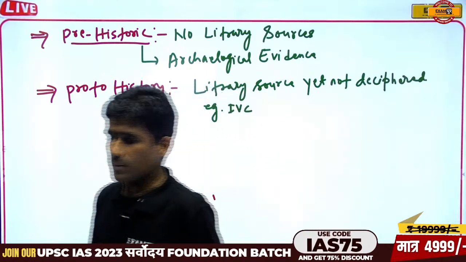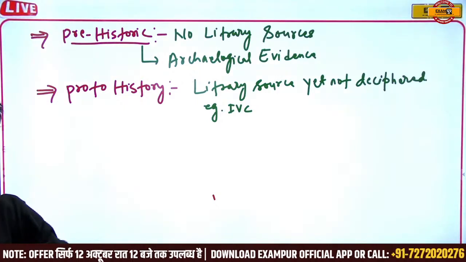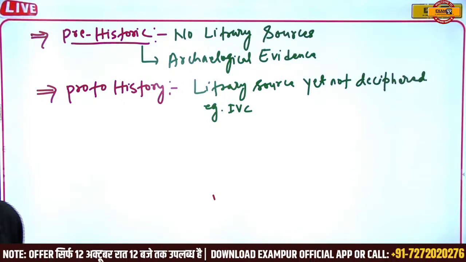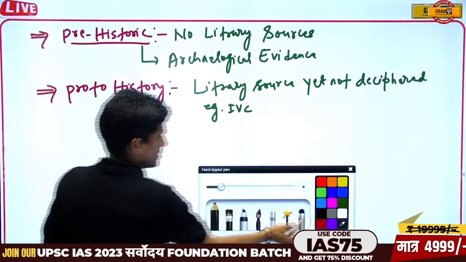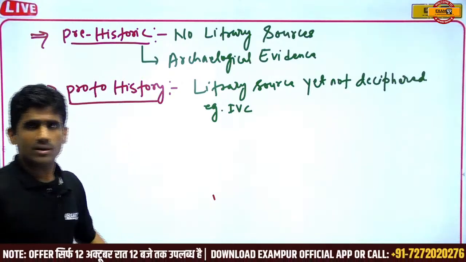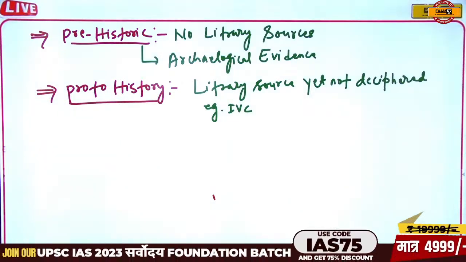There we have a number of scripts and archaeological evidences, but what the language is, what the scripts are, we still have not deciphered. So we can say protohistory means the literary sources are available, but not yet deciphered.